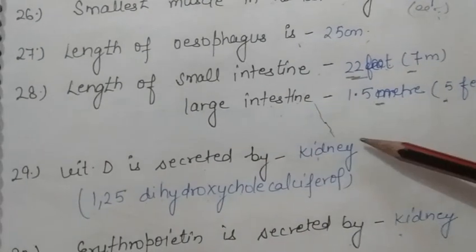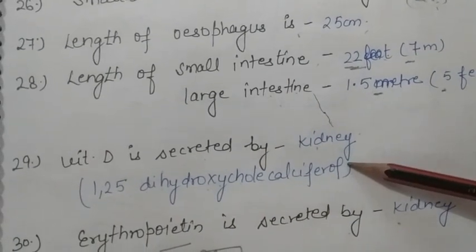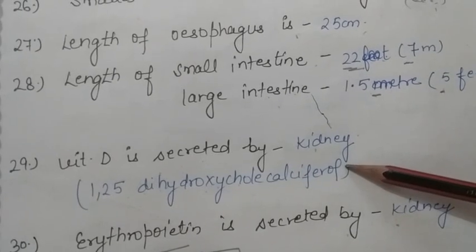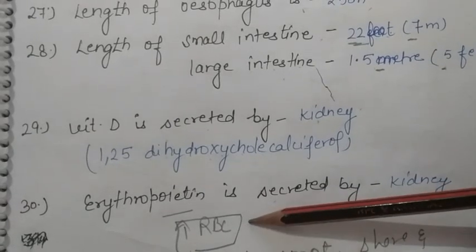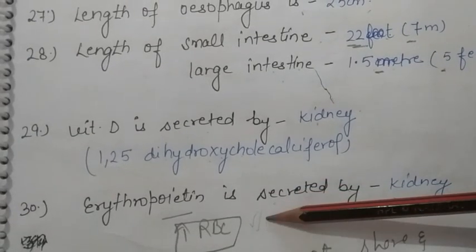Vitamin D is secreted by the kidney, also known as 1,25-dihydroxycholecalciferol. Erythropoietin is also secreted by the kidney. It is helpful in increasing number of RBC.